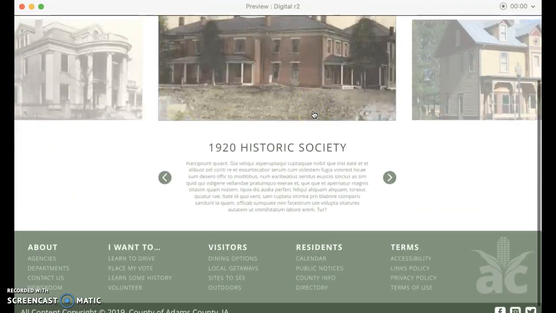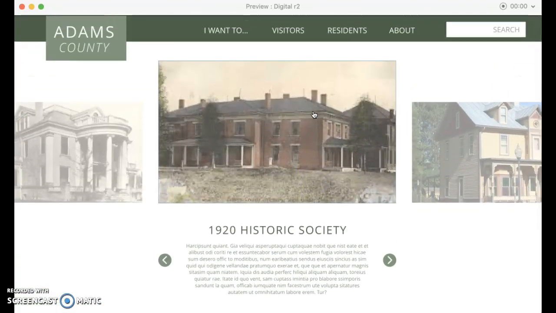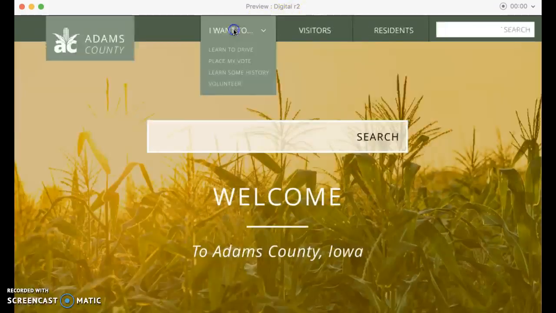Here is the photo history of Adams County. It has buttons that show you scrolling through the photos from older photos to present day.